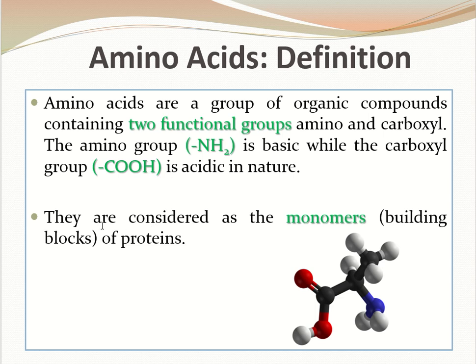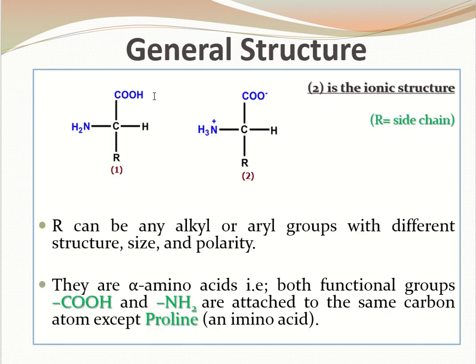In another definition, amino acids are also known as the monomers of proteins. Proteins I will be discussing later once I finish with the amino acids. This is a simple stick and ball model for amino acids, which will be described later while discussing the structure of amino acids. Now, the general structure of amino acids is shown by figure 1, which consists of an amino group and a carboxyl group marked with the blue color.